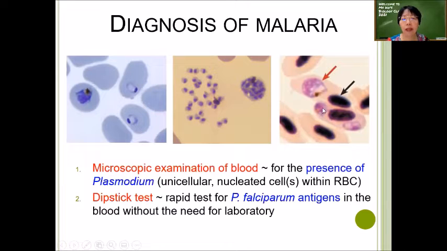Red blood cell. Okay, this is very interesting. Now, this red blood cell is the red blood cell of other animals. It is not the red blood cell of a human. Now, red blood cells of certain animals have a nucleus. Can you see that? All of them have one nucleus. And then this is the Plasmodium cell in this red blood cell. Okay.